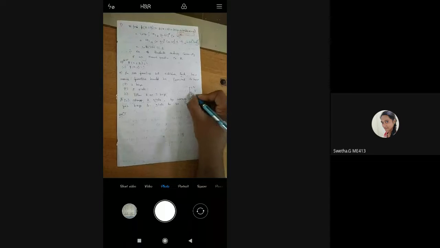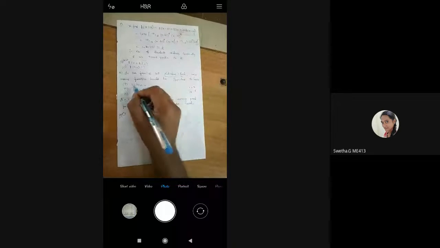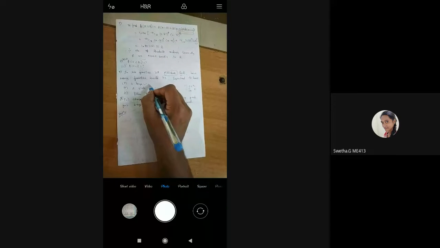So what happened here? 3 boys. They have given 3 boys. Out of 5 children, there are 3 boys, so definitely there are 2 girls. So success and failure.